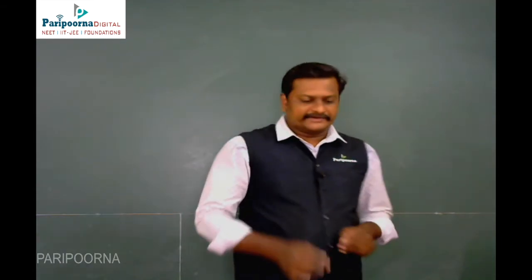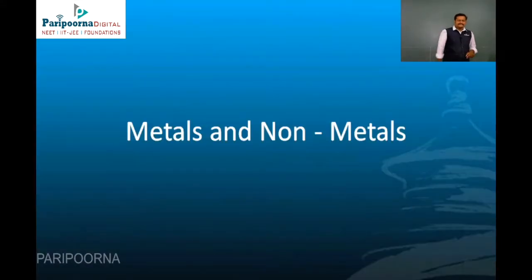Now I am going to discuss metals and non-metals. From the periodic table, the naturally available elements number 92. Of these 92 elements, 70 are metals and 22 are non-metals. How are they classified? What are their positions in the periodic table? Now look at the board.